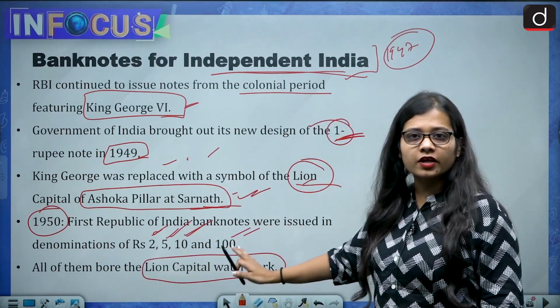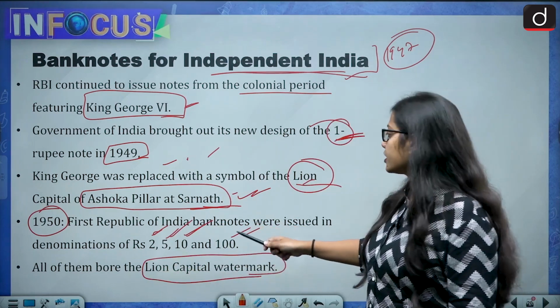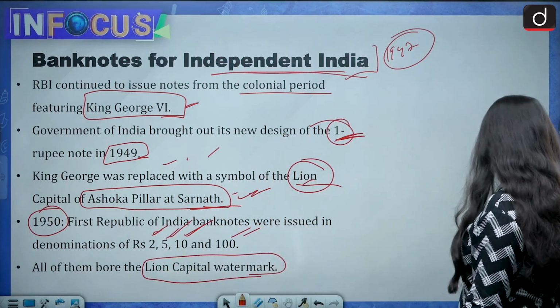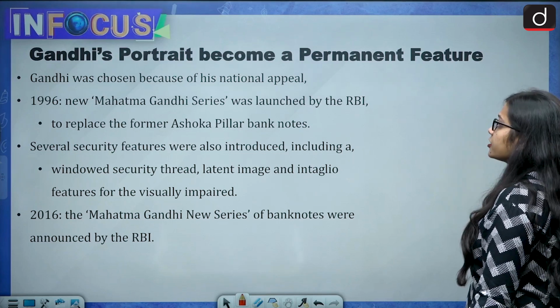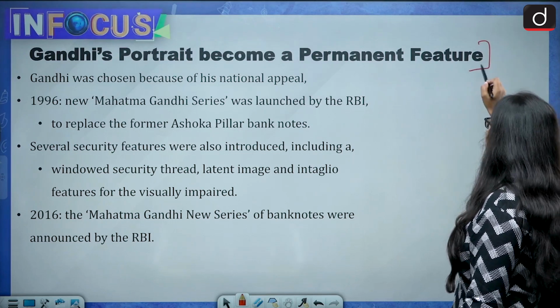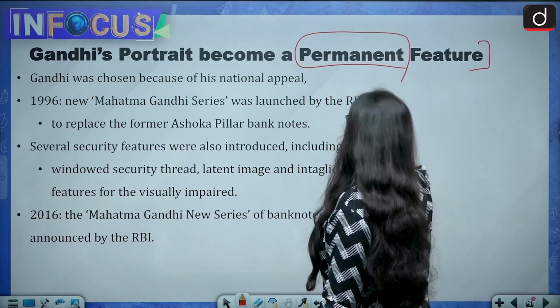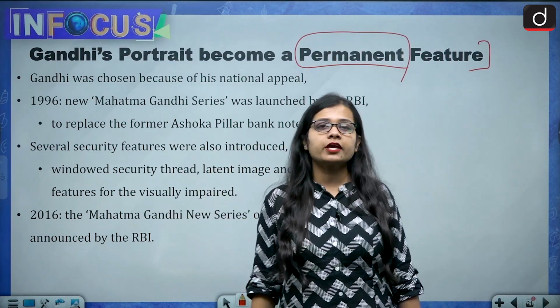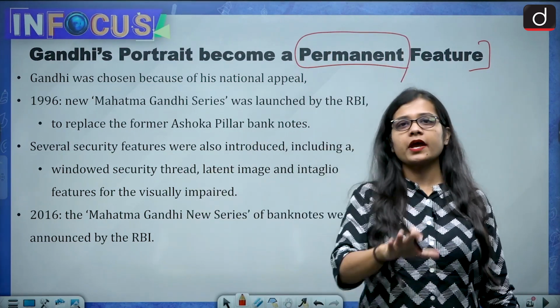So all these notes had the depiction of the Ashoka pillar at Sarnath. Then Gandhi's portrait became a permanent feature. So the important word here is permanent. When and how did it become a permanent feature on the Indian banknotes?